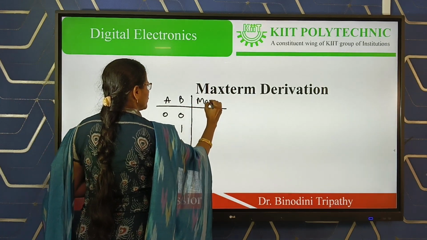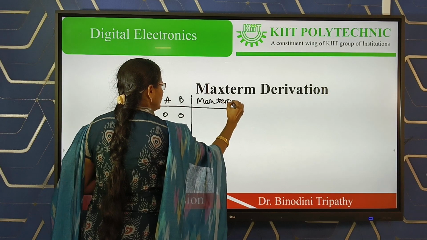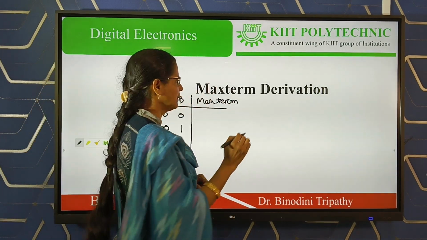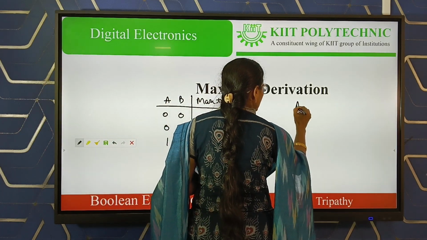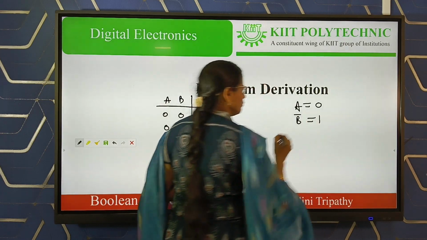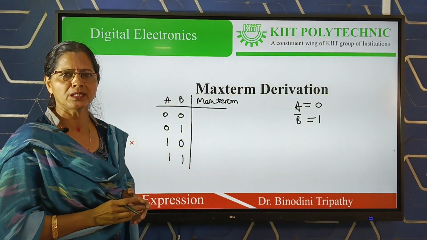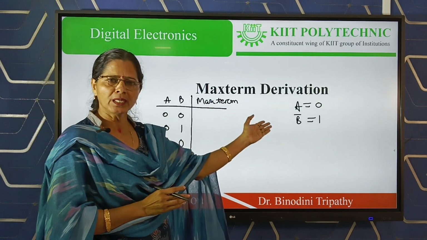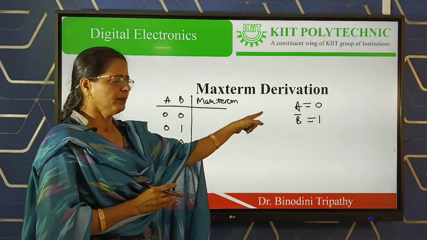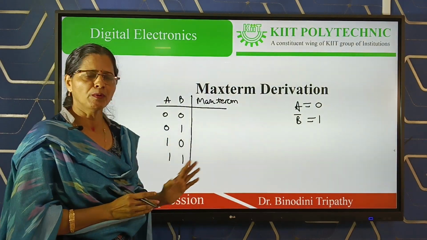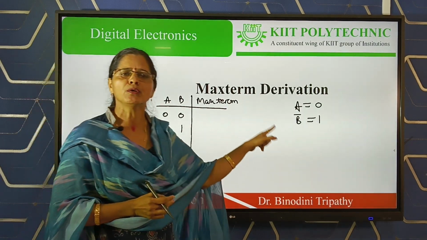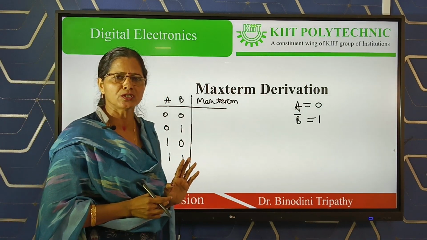So we write the maxterm. How do we derive the maxterm? Basically, for deriving the maxterm, directly the variable means 0, complement of the variable means 1. This is just the opposite of the minterm derivation. In case of minterm derivation, directly the variable indicates 1 and complement of the variable indicates 0, but here just the opposite. Another difference is that here we have to use the plus symbol or logic addition symbol.